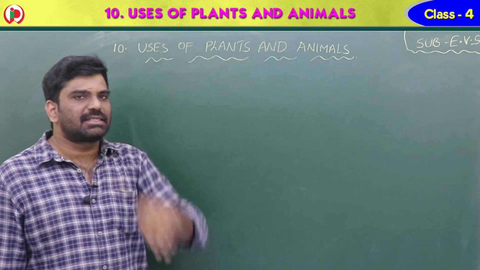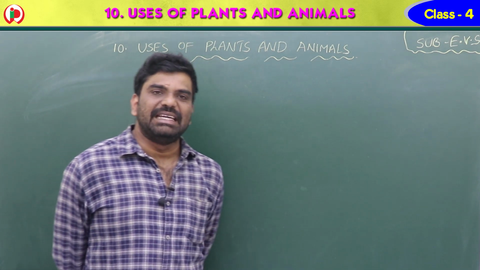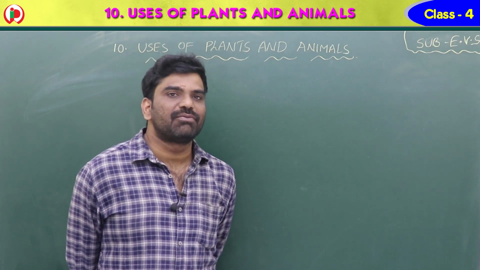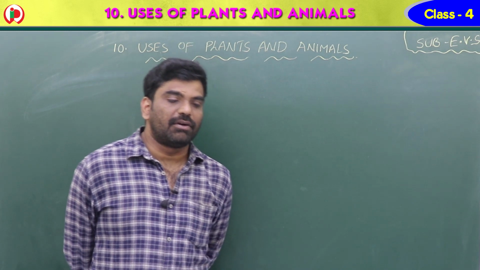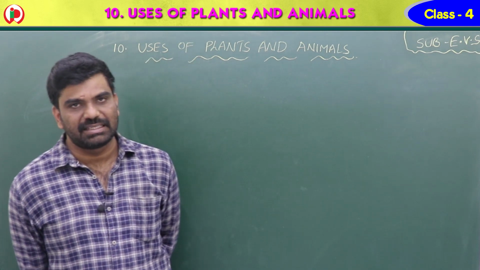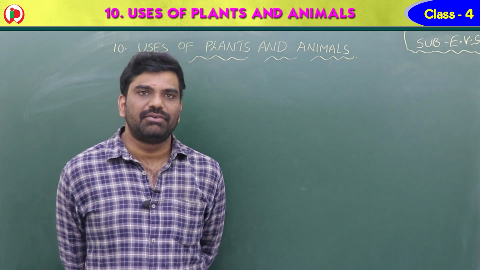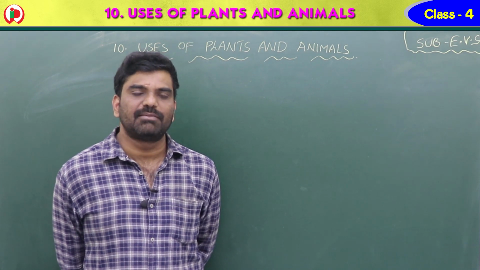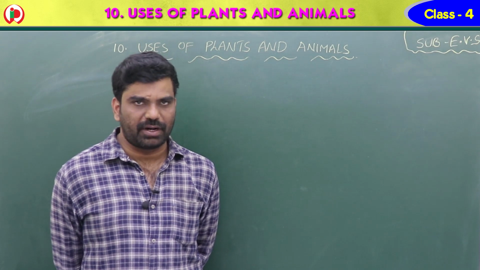Children, do you know plants are useful in our daily life? Yes or no? We eat different types of vegetables. We eat different types of fruits. Yes or no? So your mother prepares curries with the help of vegetables. And on Sundays you will usually be having non-veg that comes from animals. And the egg is also an animal product.